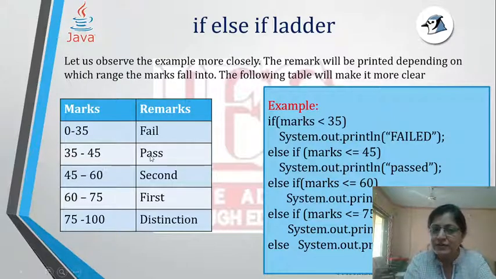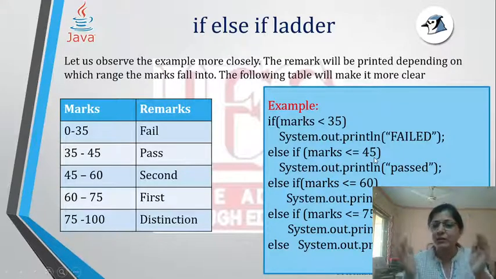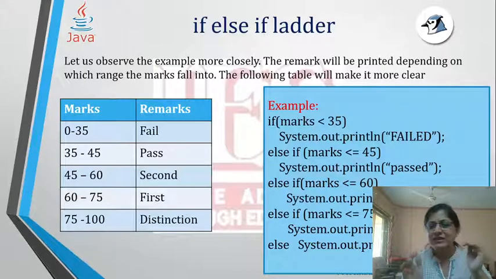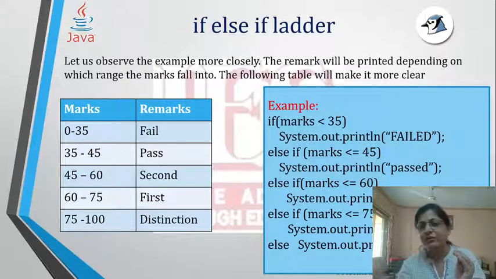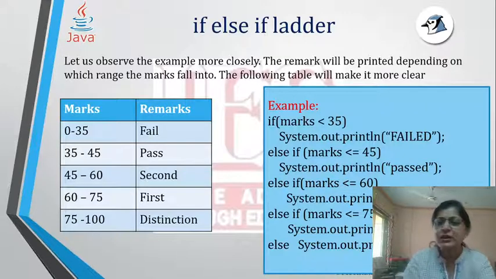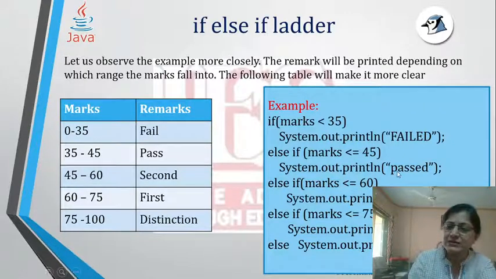That means it comes to the second if only if the first if fails, evaluating to false. In the second if, it has entered only because the marks was greater than or equal to 35. But the moment we say is it less than 45, we are putting a range over there: less than 35, then greater than or equal to 35 and less than 45. So it is going to print passed over here.